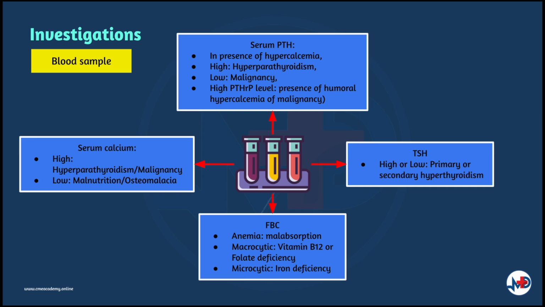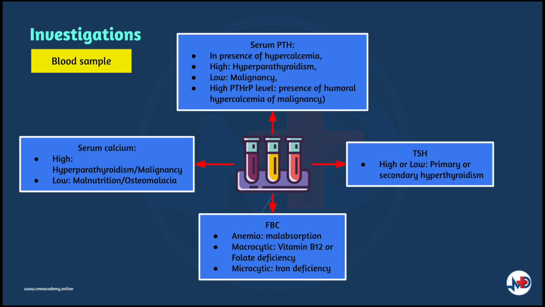Among the investigations that we can do to diagnose metabolic bone disease and osteoporosis would be serum calcium levels, which will be high in hyperparathyroidism or malignancy and low in malnutrition and osteomalacia. Serum parathyroid hormone, in the presence of hypercalcemia, will be high in hyperparathyroidism, low in malignancy, and high in parathyroid-related peptide levels, and this is seen in the presence of humoral hypercalcemia of malignancy. Thyroid-stimulating hormone can be high or low. This depends on whether it's primary or secondary hyperthyroidism.